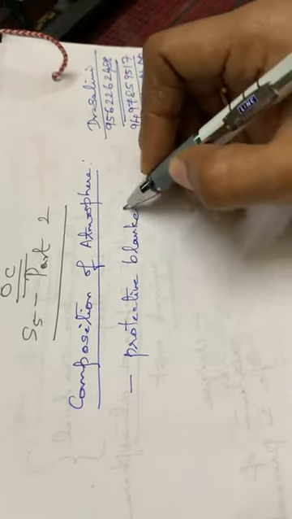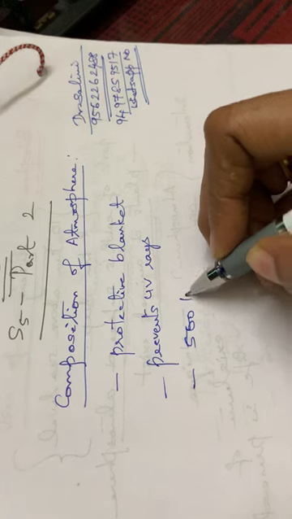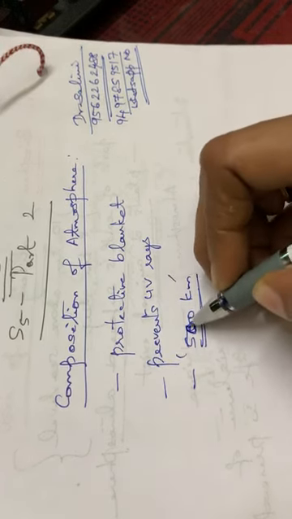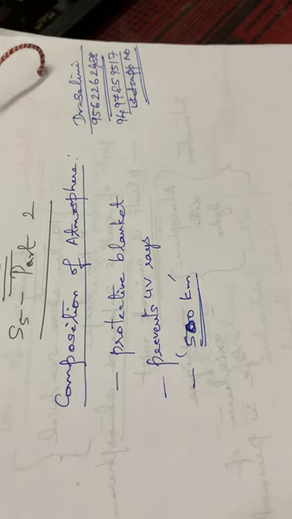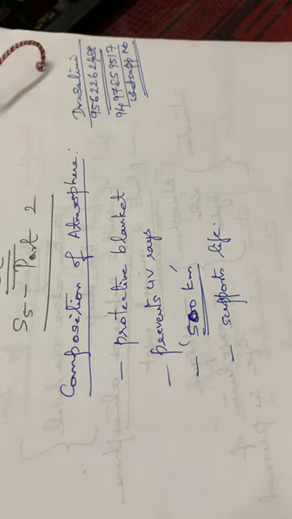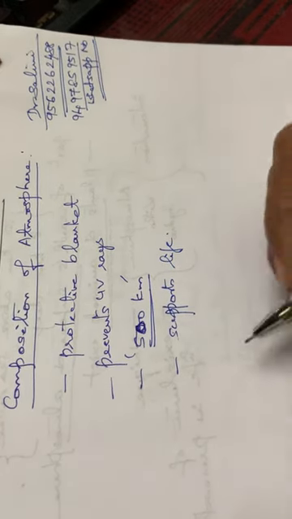Then the next is, this atmosphere extends up to 500 kilometer from the earth surface, and it is also capable of supporting life on earth. So these are some of the important points regarding the atmosphere.